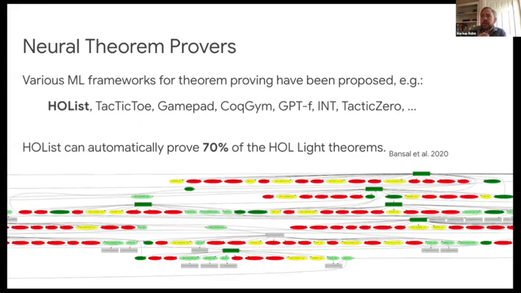These neural theorem provers can either be trained on proofs that humans wrote, or alternatively, they can be trained in a reinforcement learning loop. And this can result in a very strong performance compared to previous approaches. For example, our HOLIS system proved around 70% of the theorems formalized in HOL Light completely automatically, whereas previous systems on very similar benchmarks maybe reached only around 40%, optimistically. So we believe this is a major step towards the automation of mathematics and reasoning.